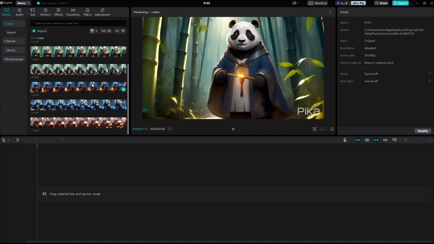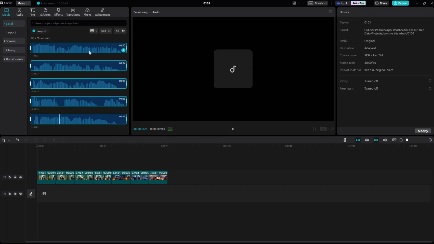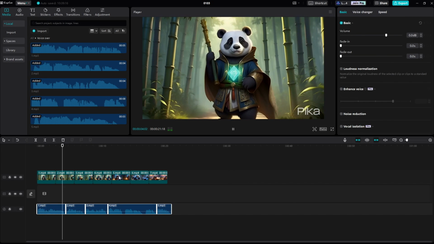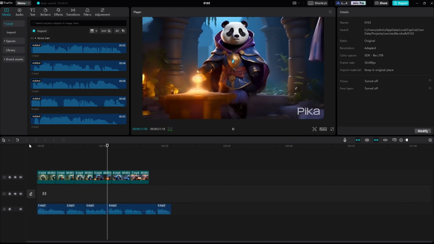Now that you have all the elements you need, let's put everything in CapCut. I've already imported the footage and voiceovers here, just drag them all to the timeline. Maybe do a couple of previews back and forth to feel the video first. At this point, you're pretty much done. All you need is a piece of music and some sound effects that fit the scenes.